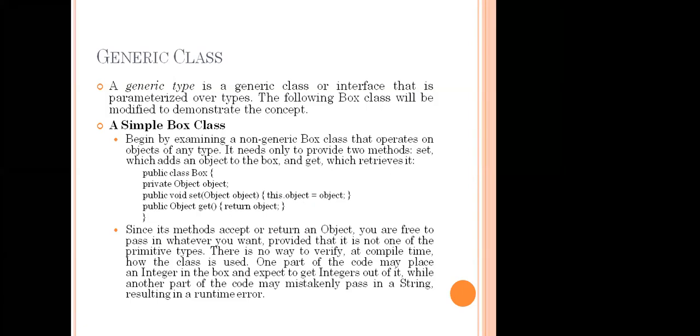One part of the code may put an integer in the box and expect to get an integer out of it, while another part of the code may mistakenly pass in a string, resulting in a runtime error.